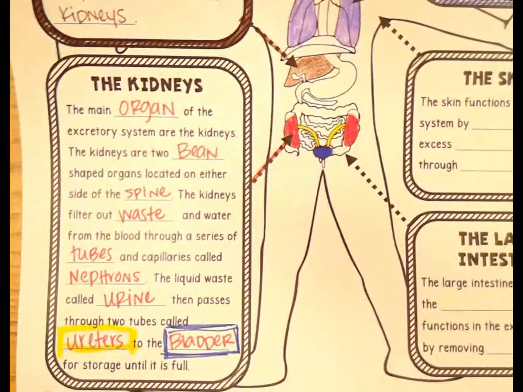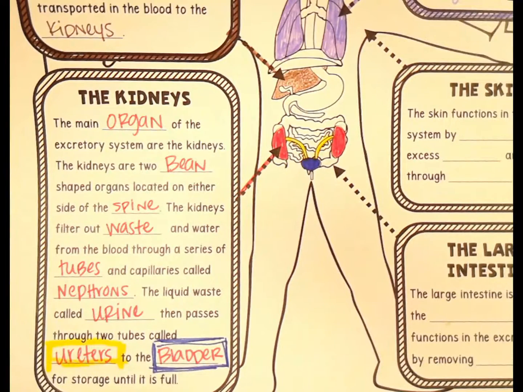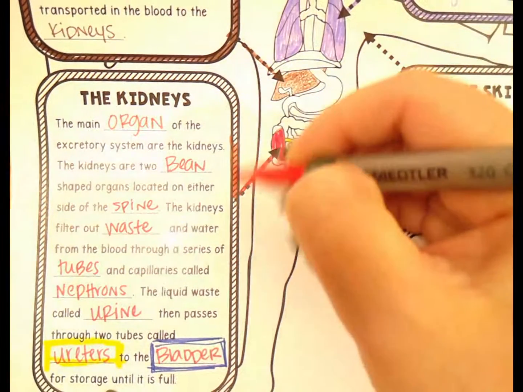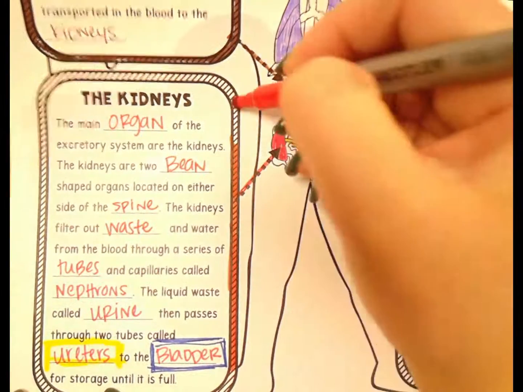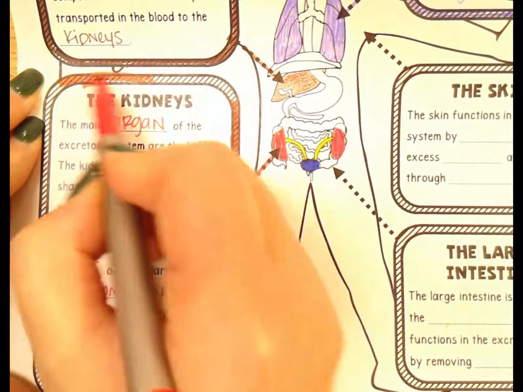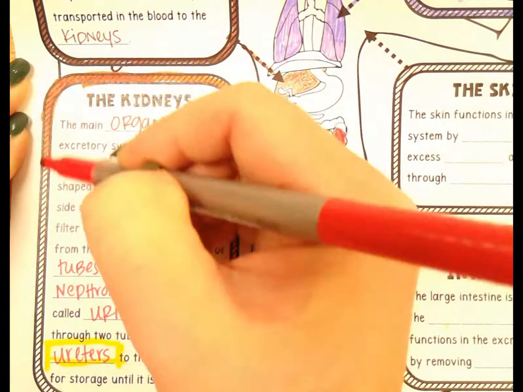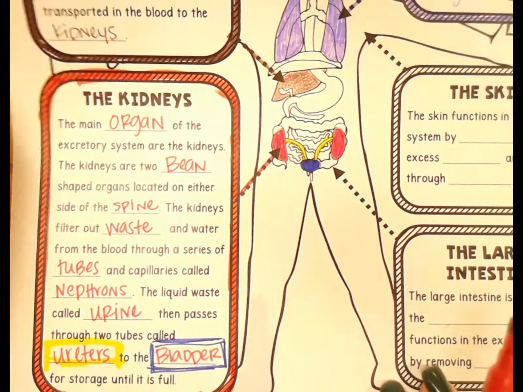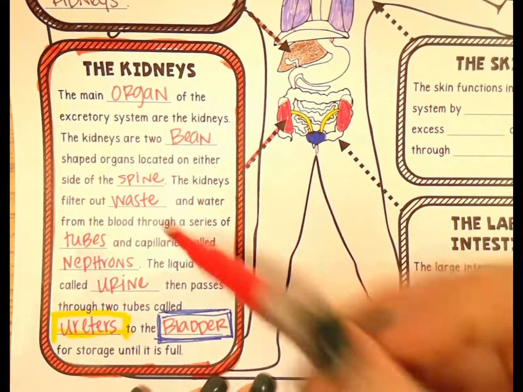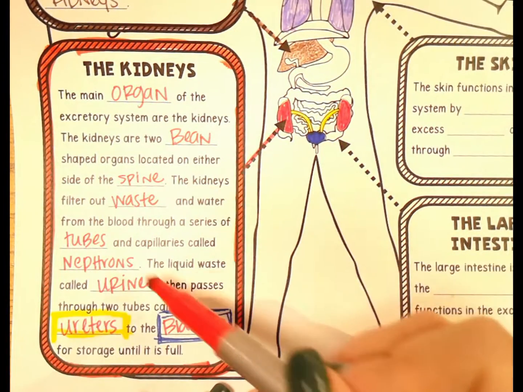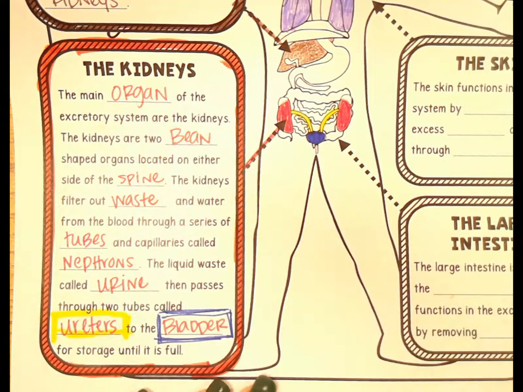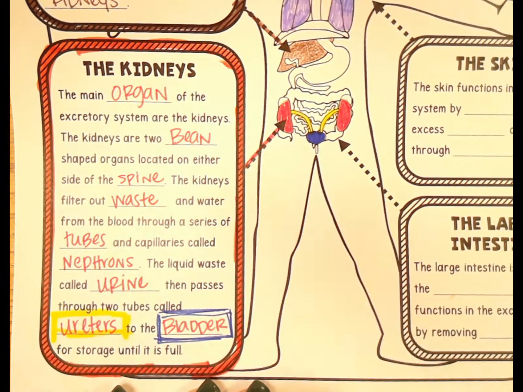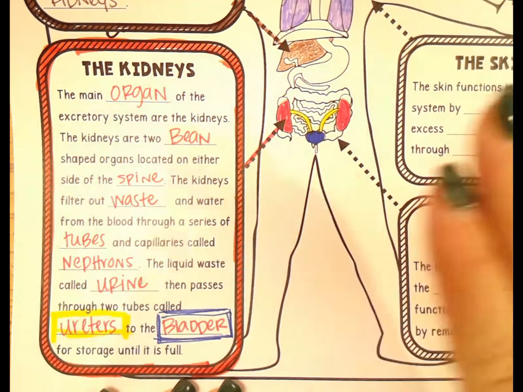Now you can box in your kidney box with red, and you can shade your box as well if you like. And so the kidneys are really a very important part of our excretory system. They actually control a lot of our blood pressure as well, because how much waste and water gets pulled out of our bloodstream affects the blood pressure in our veins, and too high of a blood pressure can be bad for our bodies. Remember, we want that homeostasis, that body balance.